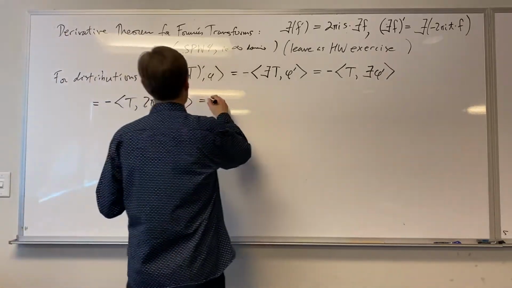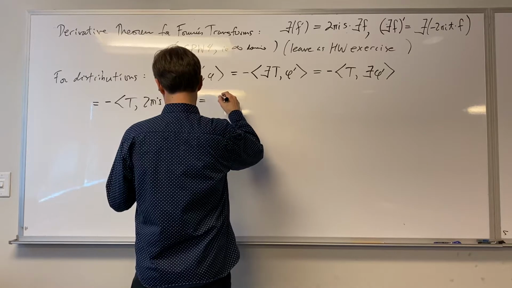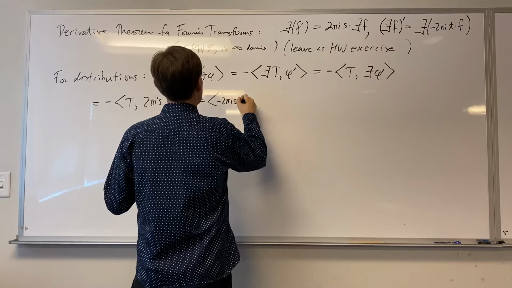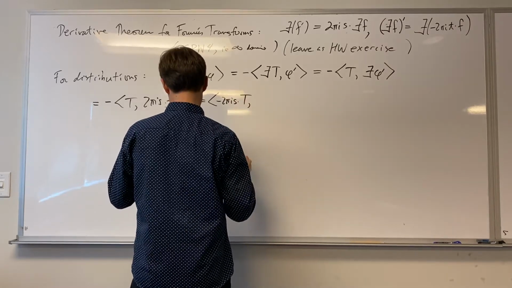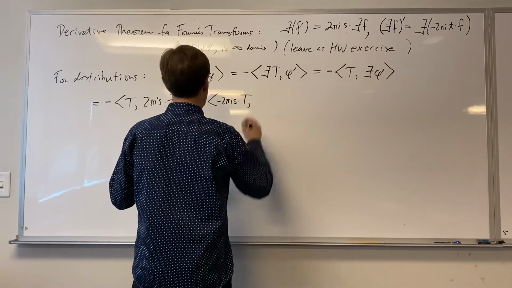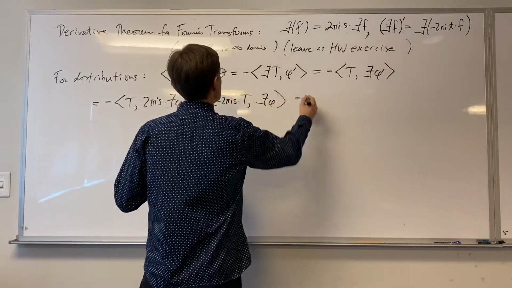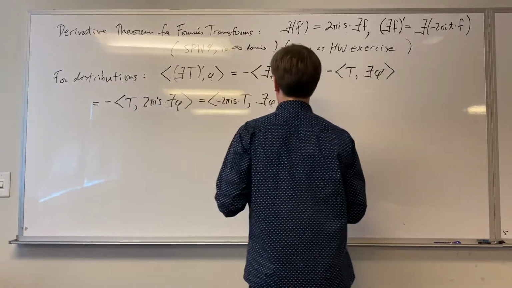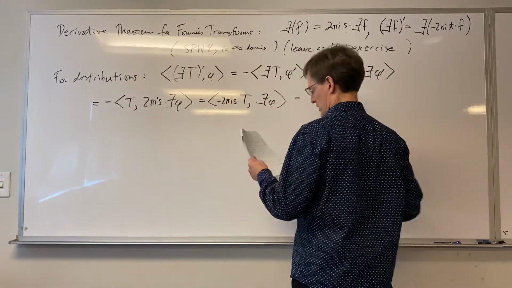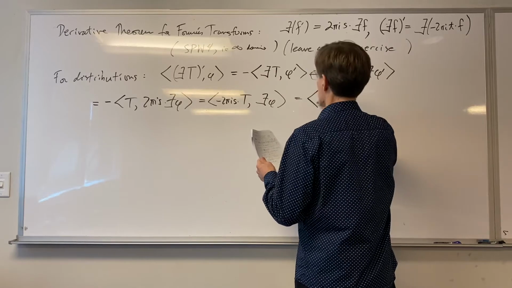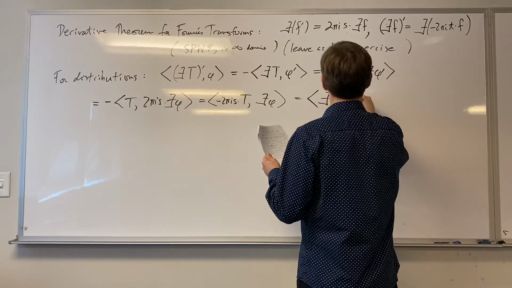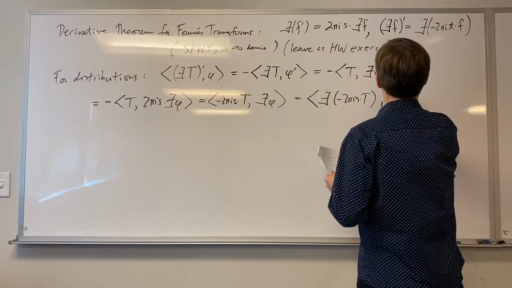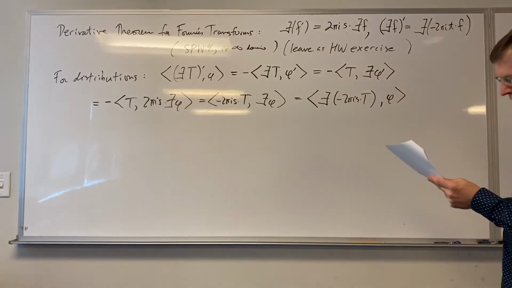So I get minus, and I can also multiply in the minus operator. So I get minus 2 pi i s T, acting on the Fourier transform of phi. But again, doing the Fourier transform here is the same as doing it over there. So we have unwrapped and then rewrapped on the left-hand side, and we get all the way down to the Fourier transform of minus 2 pi i s T acting on phi.